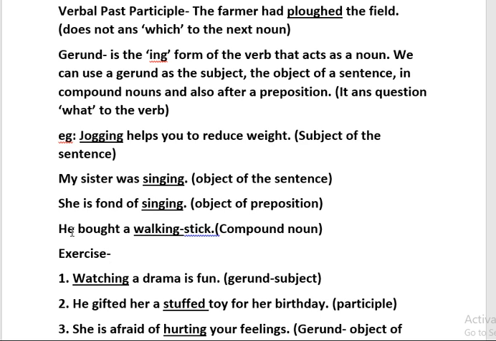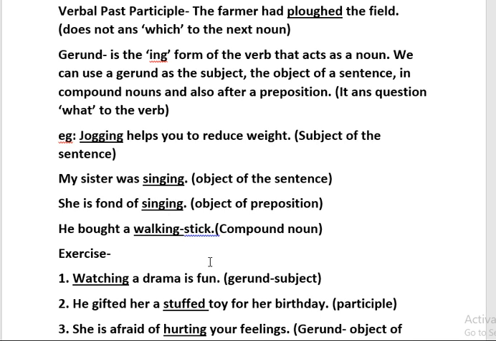After that, he bought a walking stick. Now what did he buy? He bought a walking stick. So walking stick is a compound noun here. So you have to keep in mind gerund can come in sentences as subject of the verb, object of the verb, or object of preposition, and in compound nouns also it can come.